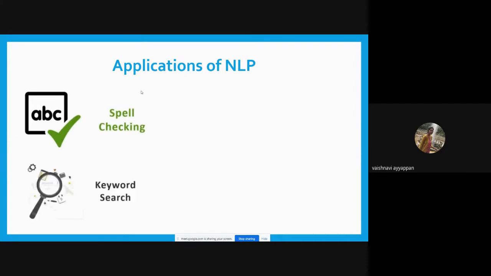Next, keyword search. Keyword search means, for example, if we go to the Google search engine, we type some text and it will display the websites based on the text. How does it extract the keywords from the search sentences? We type some sentence, and from that sentence it will extract the keywords. With the help of the keywords, it will display the web pages related to the keywords. Okay, this is known as keyword search.